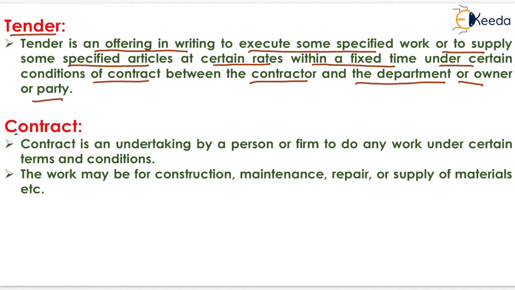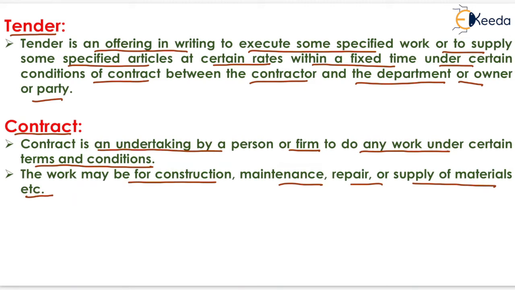Now, what do you mean by contract? Contract is an undertaking by a person or firm to do any work under certain terms and conditions. The work may be for construction, maintenance, repair or supply of materials, etc. It means that when some person submits a tender and his tender is selected, then he has to sign a contract, which is an undertaking by that person to do any work under certain terms and conditions. Okay, and the work may be of construction type, maintenance type, repair type or supply of materials, etc.